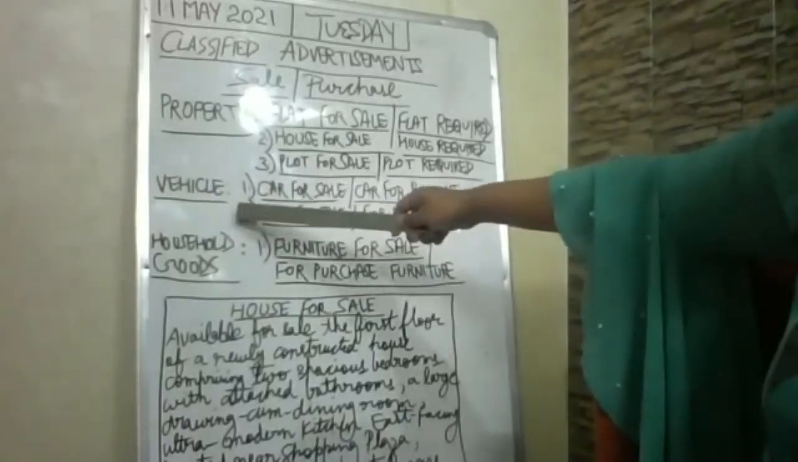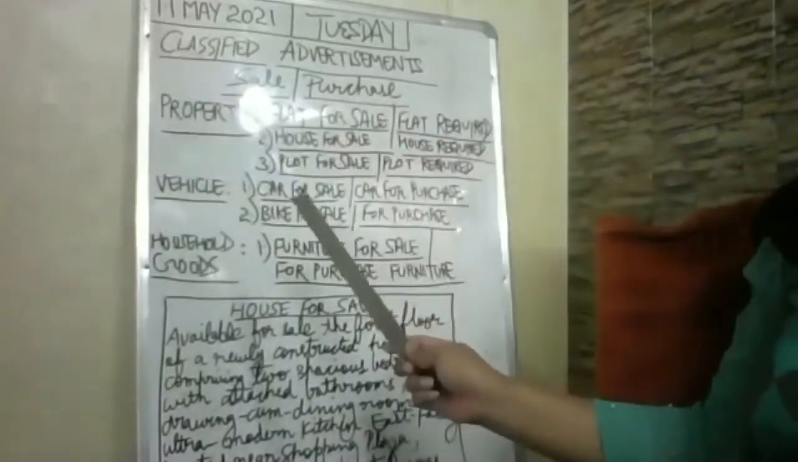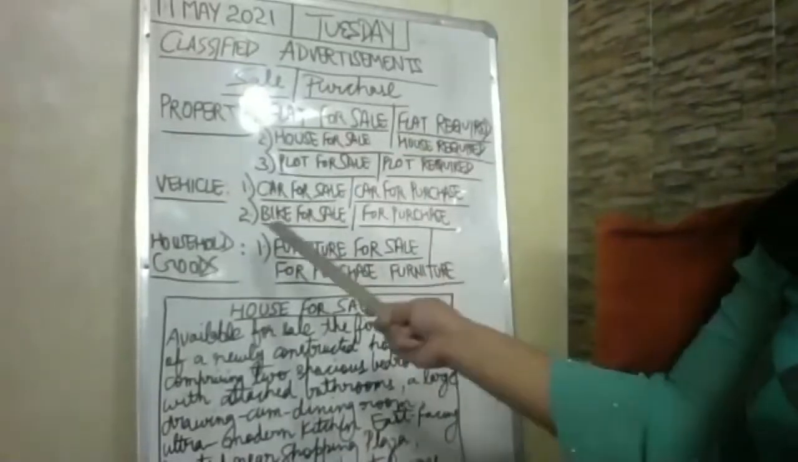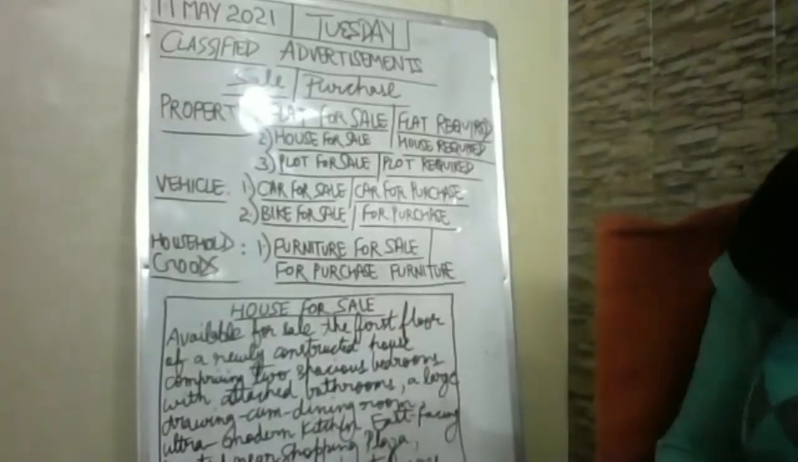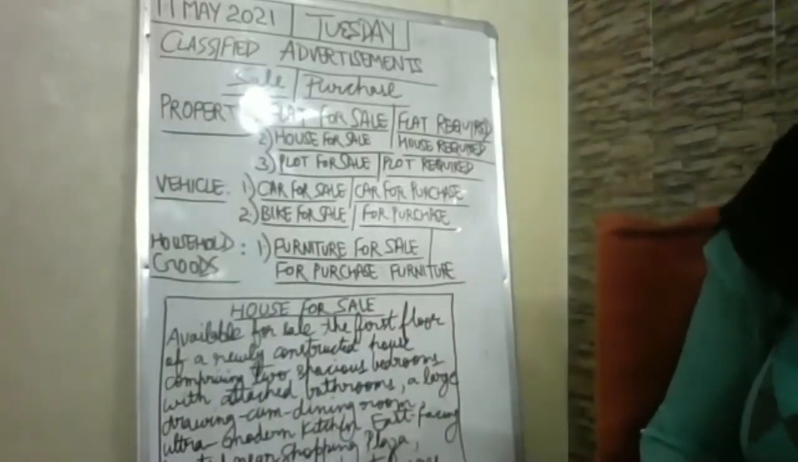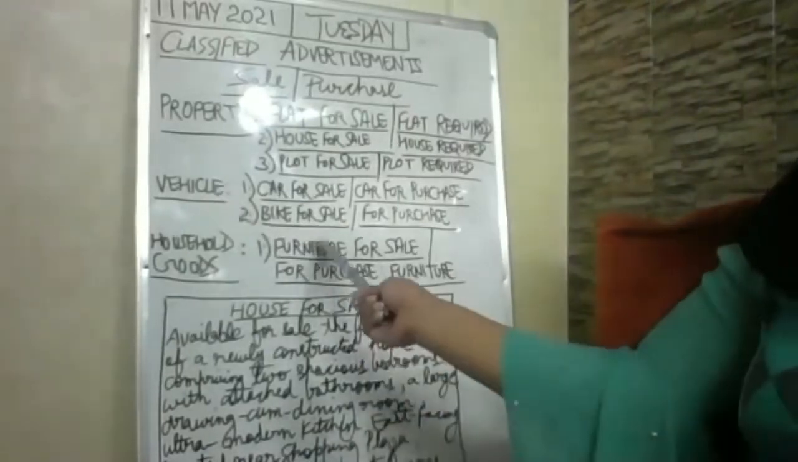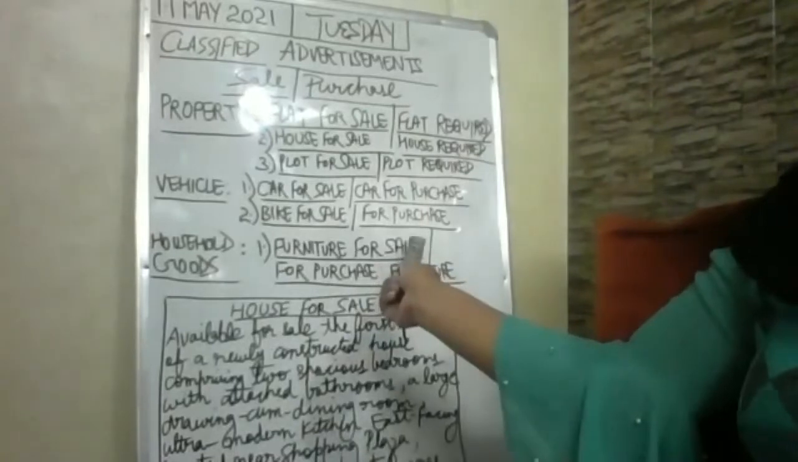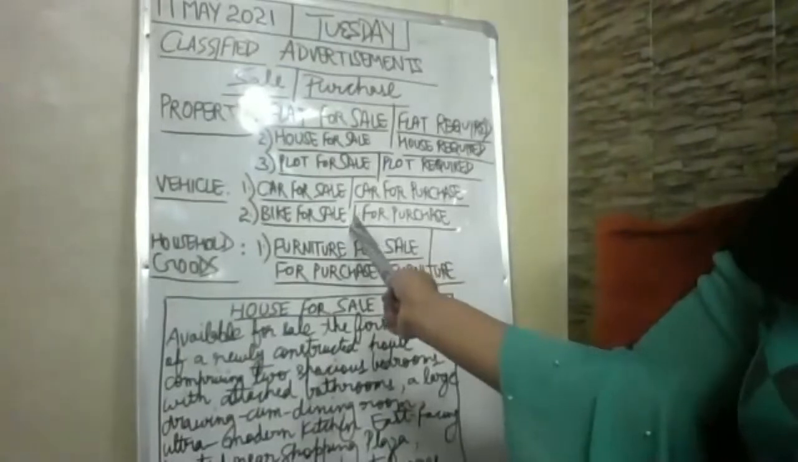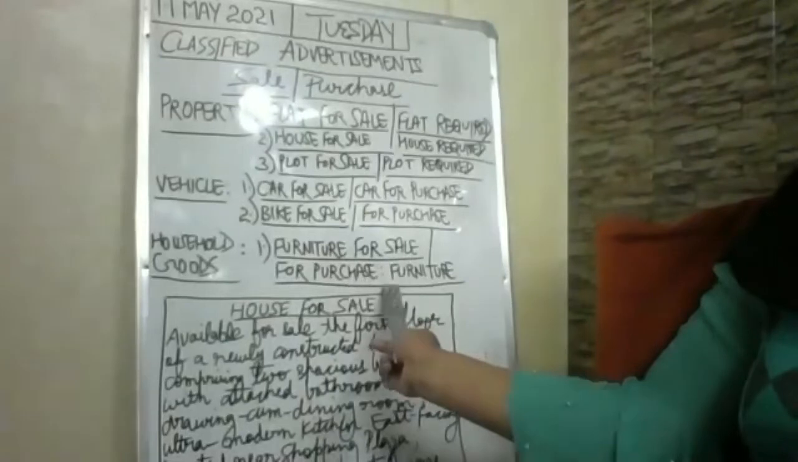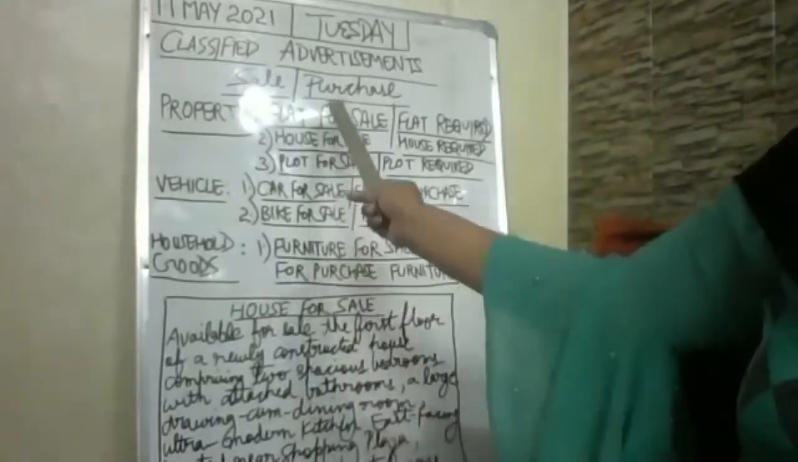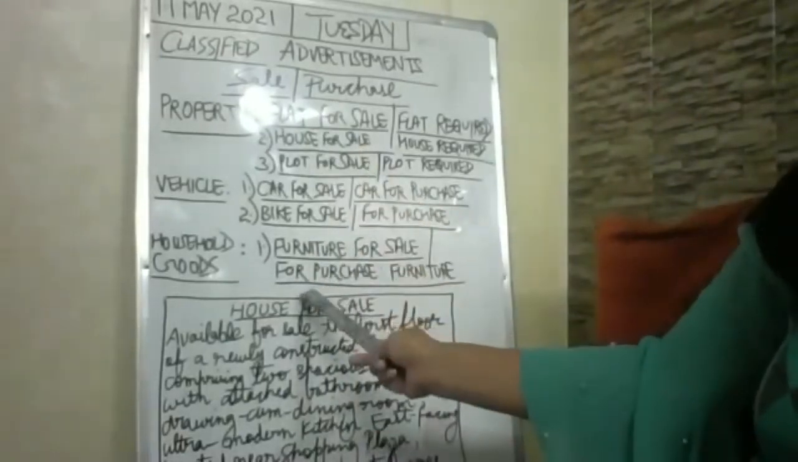Then vehicle. Second category of sale purchase is vehicle. In this, basically you get car for sale or car for purchase. Suppose you want to learn driving and you want to purchase the car, then for purchase or car required can be the heading. Bike for sale or for purchase bike, means one out of the two. I have just added a slash into it, you can see. And third category is furniture for sale or for purchase furniture. Clear? Means in this we are having multiple subtypes in sale purchase.